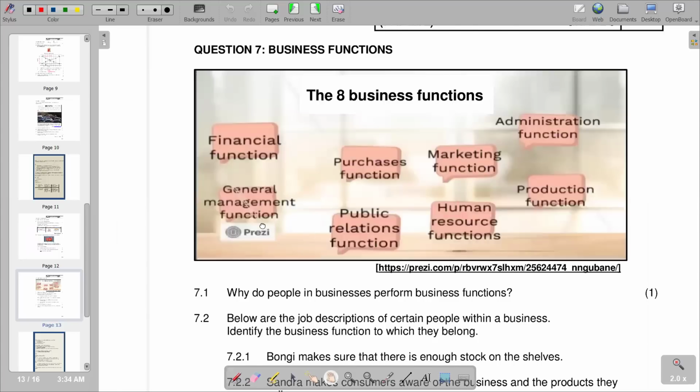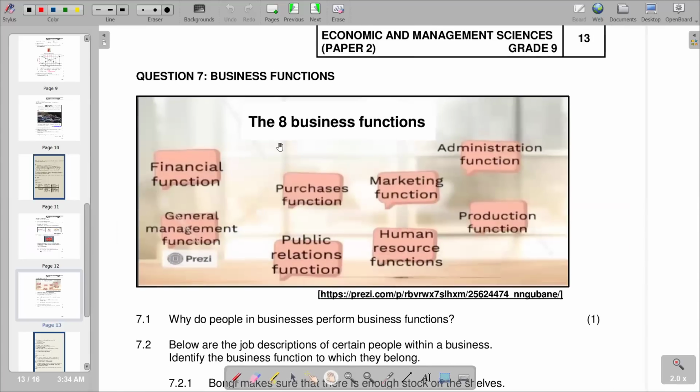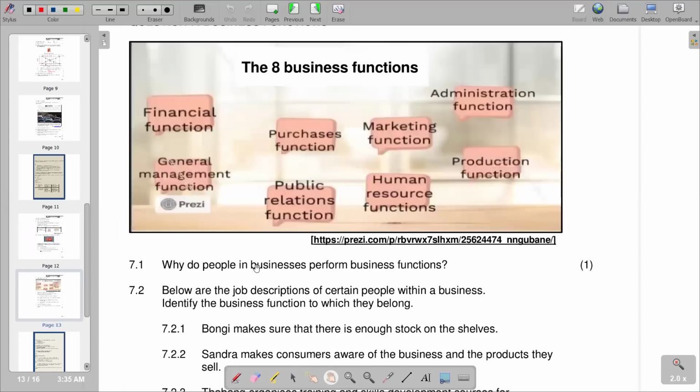So our question 7 is on business functions. These are the 8 business functions: we have 1, 2, 3, 4, 5, 6, 7, 8. We've got 8 business functions that we have there. Then 7.1 is: why do people in businesses perform business functions?